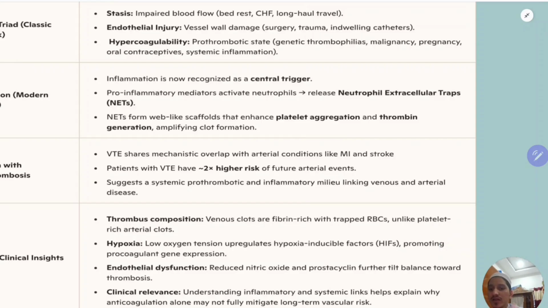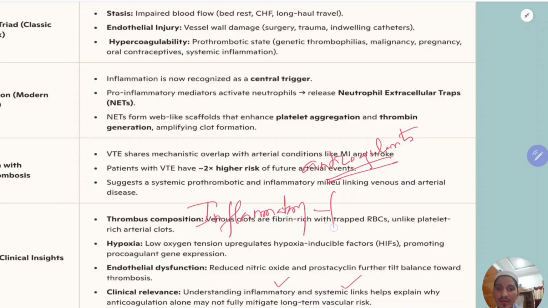Understanding the inflammatory and systemic links helps explain why anticoagulation alone may not fully mitigate long-term vascular risk. That means if you give just anticoagulants, that may not be sufficient, because you are not addressing the inflammatory factor there.